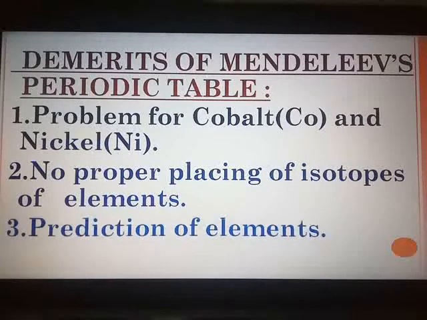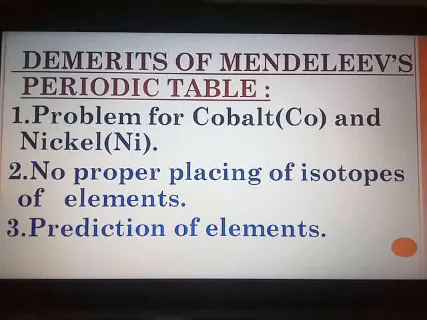Next is, when the elements are arranged in an increasing order of atomic masses, you know the main fundamental property here, Mendeleev's periodic table was also based on atomic masses. So when the elements were arranged in an increasing order of atomic masses, the rise in the atomic mass does not appear to be stable, does not appear to be uniform. It was not possible therefore to predict how many elements could be discovered between any two of the heavy elements.